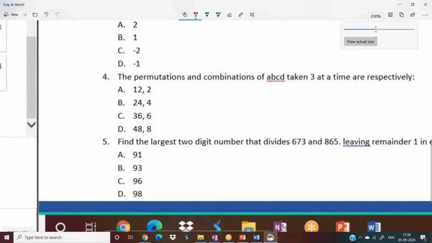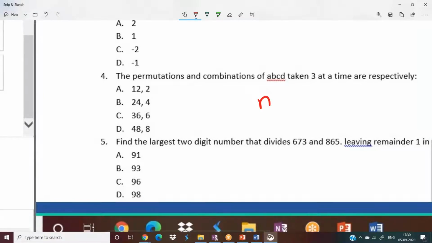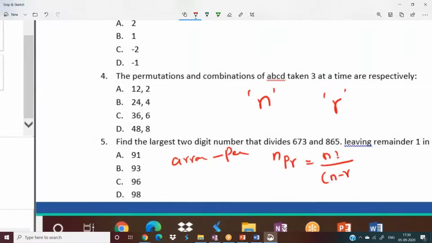Whenever you have total n resources, taking r at a time, you can arrange them. Arrange is nothing but permutation. You can arrange them in nPr ways. nPr is n factorial by n minus r factorial. Remember this formula.